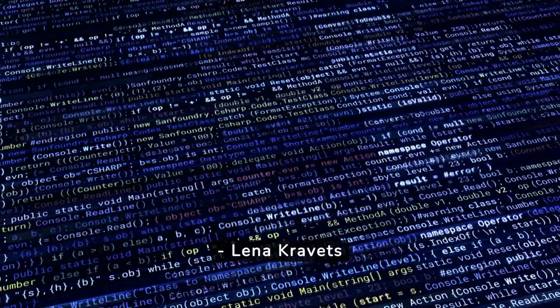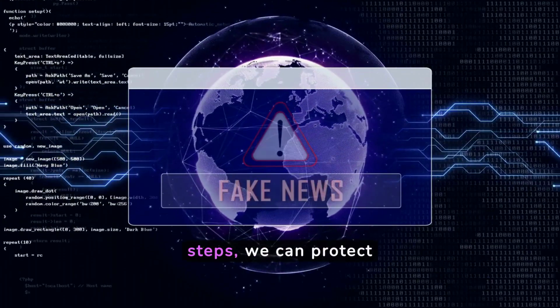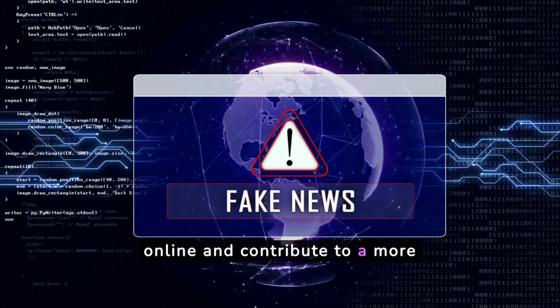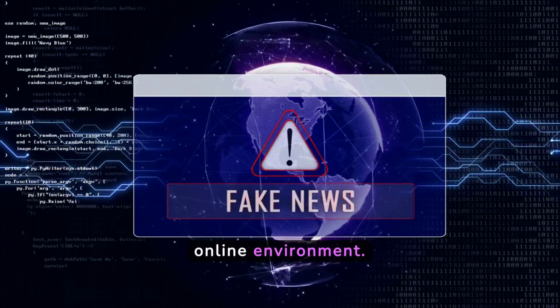Lena Kravitz. By following these steps, we can protect ourselves from misinformation online and contribute to a more informed and healthy online environment.